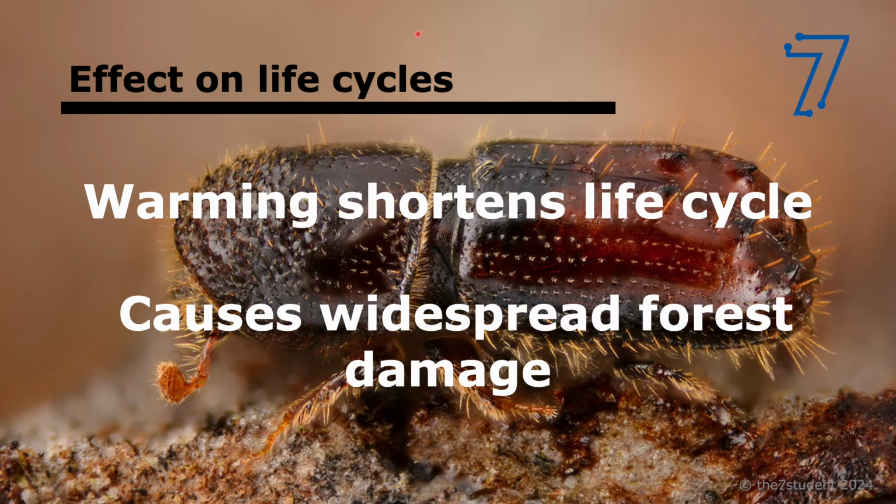Okay. Another thing regarding life cycles. Warmer temperatures can also accelerate insect development. For example, this type of beetle, called the spruce bark beetle, normally takes 2 years per life cycle. But warming, like global warming, can actually shorten this to 1 year. And what happens is this synchronizes beetle emergence, leading to mass attacks on stressed trees. And that can cause widespread forest damage.